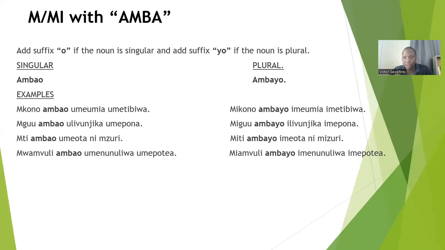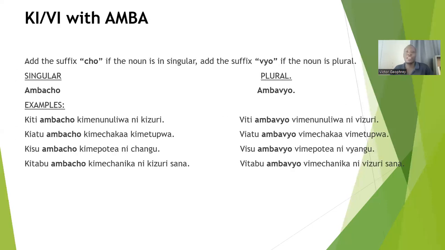So we have covered the mi noun class with amba. Now, let's go to the next one. The next one is the ki noun class. The agreement of the ki noun class with the morpheme amba is simple as it was in other noun classes.